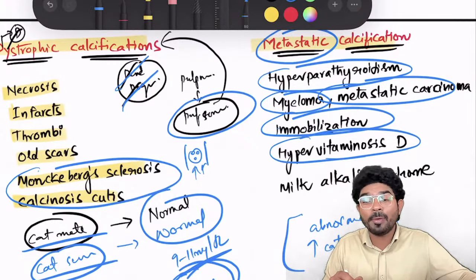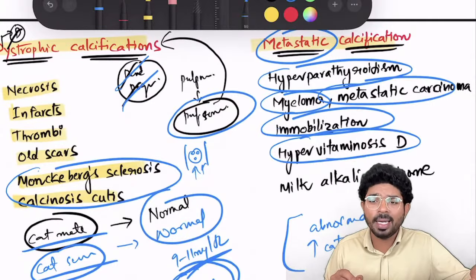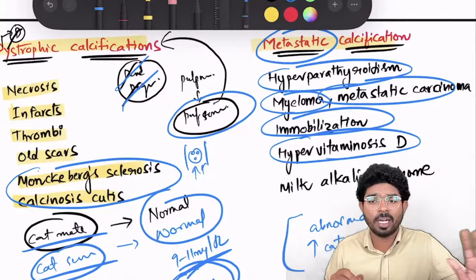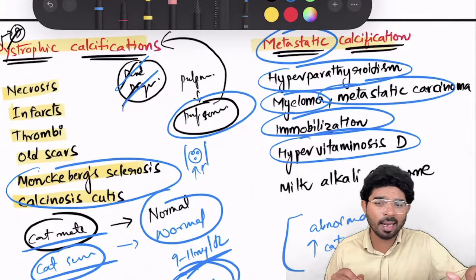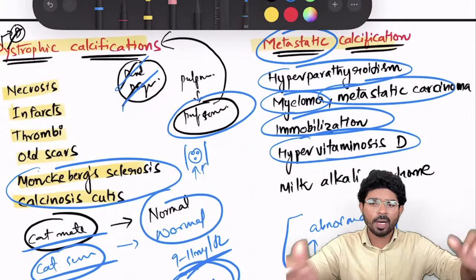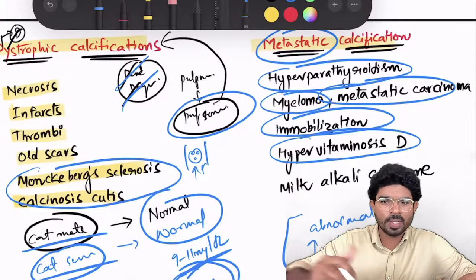Hypervitaminosis D. Hypervitaminosis, I told you, is seen in two vitamins: one is vitamin A and one is vitamin D. Whenever there is an increase in vitamin A, abnormal vitamin A, which cells will get damaged? Again, INICET question. Abnormal vitamin A in the body, which cell organelle will get damaged? Just drop me in the chat box.